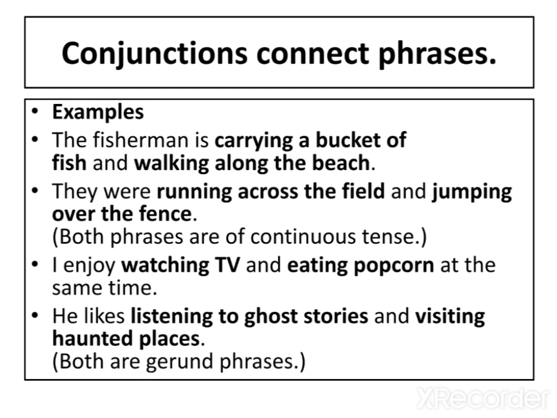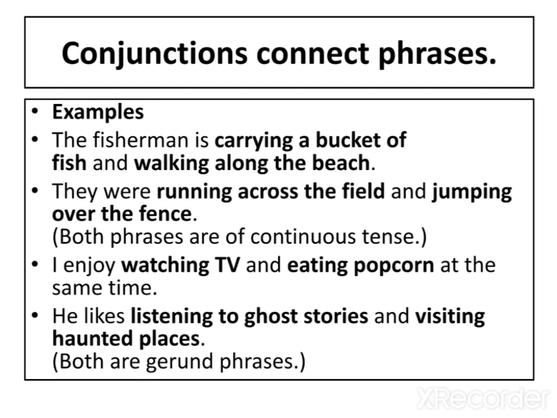Next: they were running across the field and jumping over the fence. So here the conjunction and is connecting two phrases: running across the field and jumping over the fence. Next: I enjoy watching TV and eating popcorn at the same time.